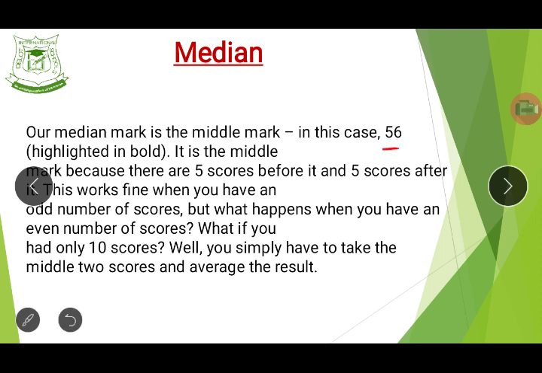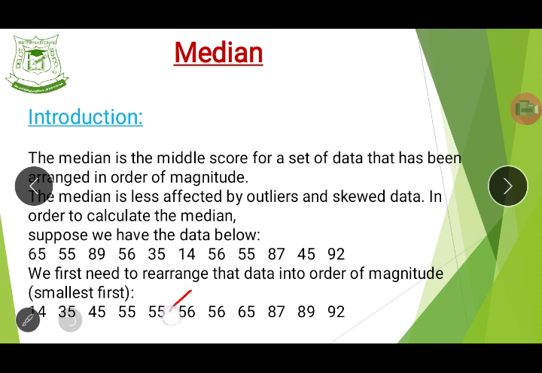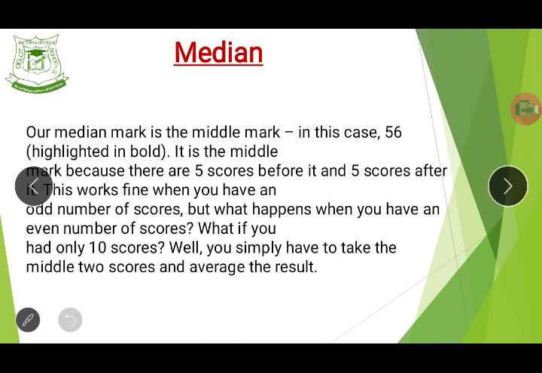In that group of data, which is highlighted, this middle mark, there are 5 scores before it and 5 scores after it. Do you see what I was telling you the other time? Good. So this works fine when you have an odd number of scores.